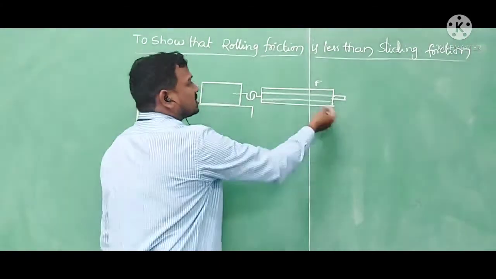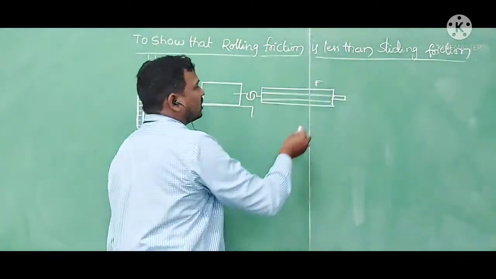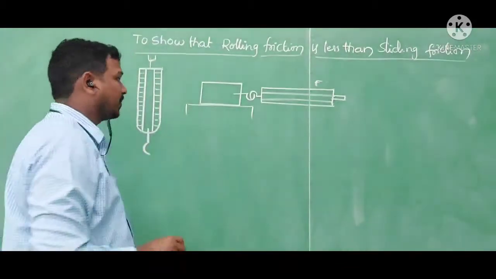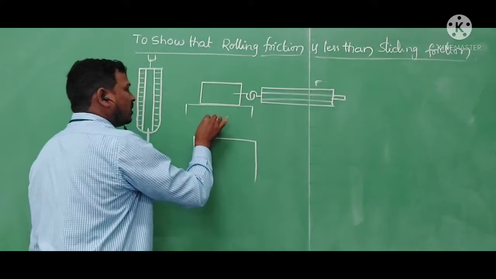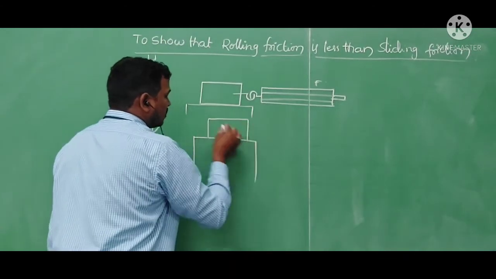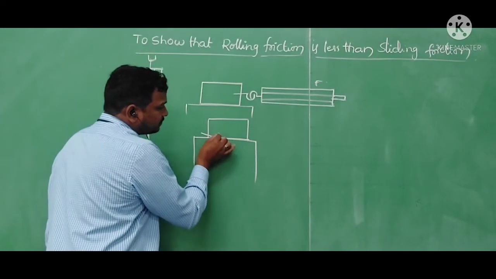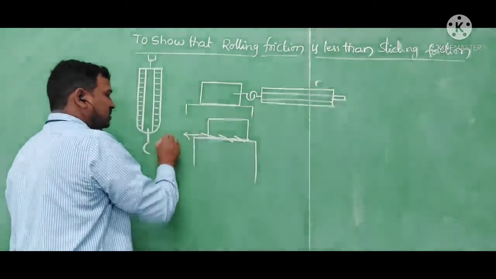After pulling the wooden block with the spring balance, I noted down the amount of force required. Next, I placed pencils between the two surfaces.